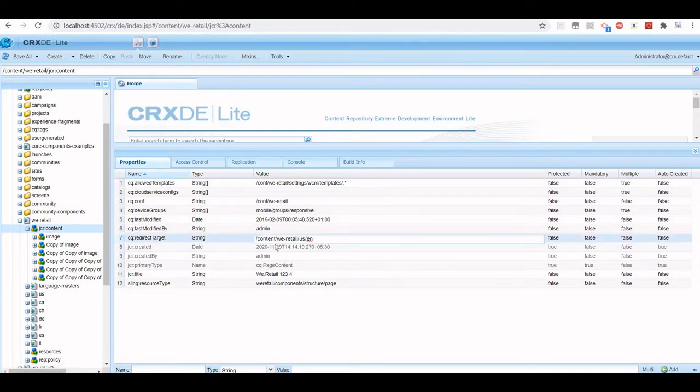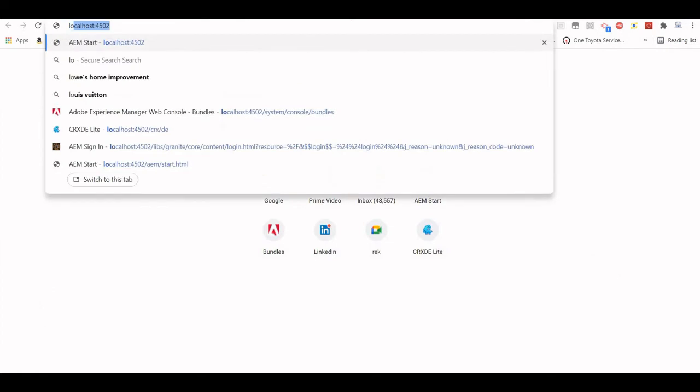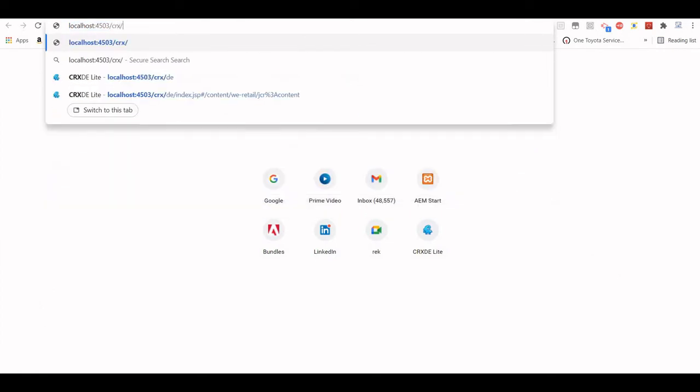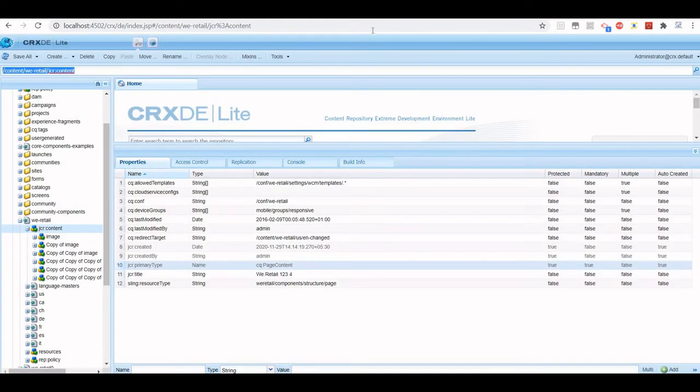Maybe I'll change this redirect target. Right now it's content we retail US en. I'll change it to en changed and I will save it. Now I will also open the publish URL and let me access the same content.